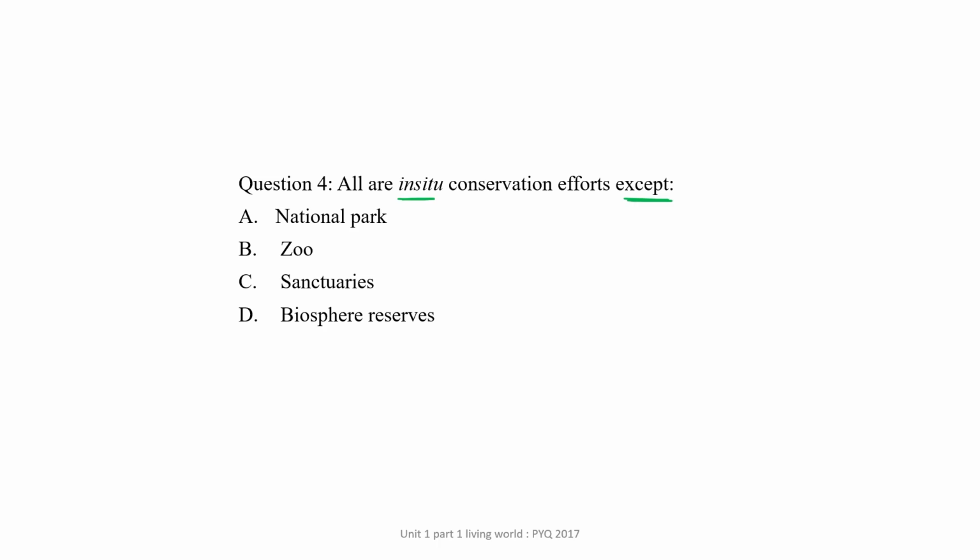Okay, so quickly give me the answer out of these choices: national park, zoo, sanctuary, and biosphere reserve. Which one comes under ex situ conservation? Okay, you just take your time.